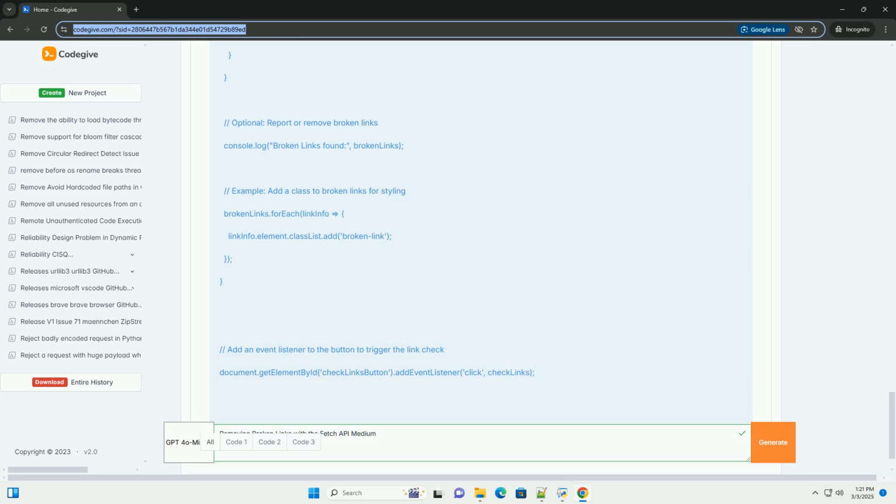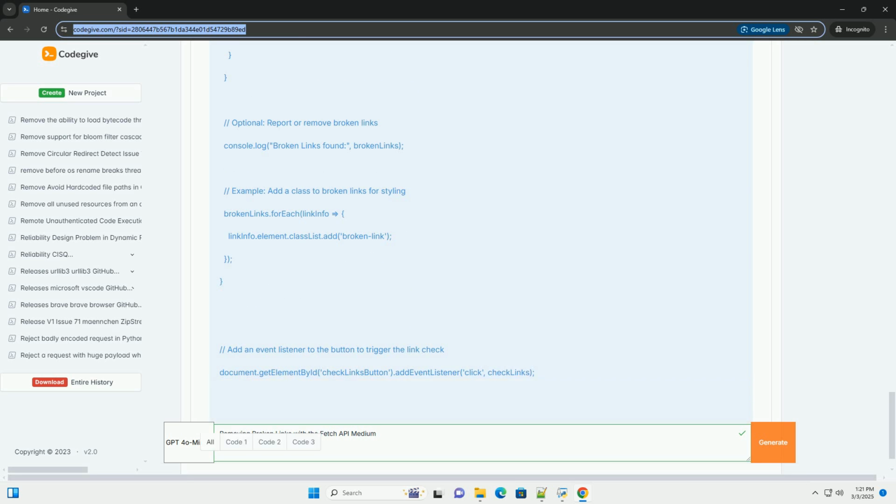Complete example, with redirect handling and rate limiting. This example incorporates redirect handling and rate limiting for a more robust solution. Explanation of the complete example: the DELAY_MS constant defines the delay between requests in milliseconds. The checkLink function handles the fetch request and error handling for a single link, encapsulating the core logic.